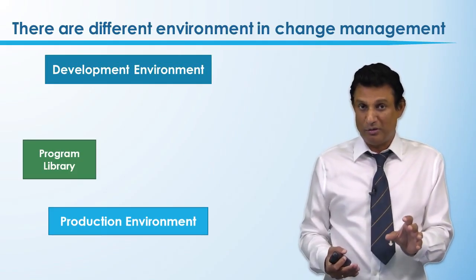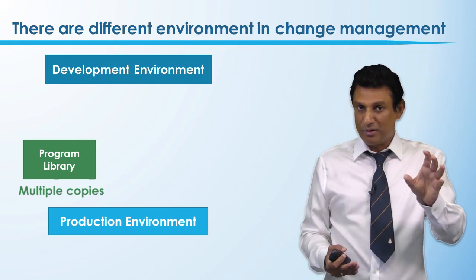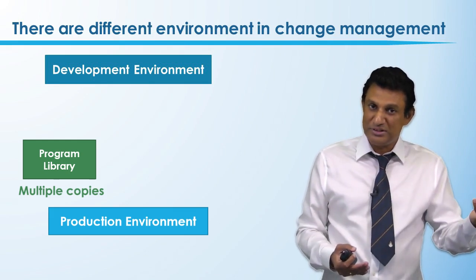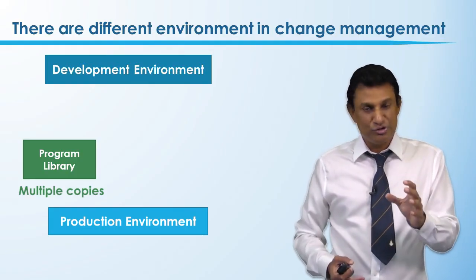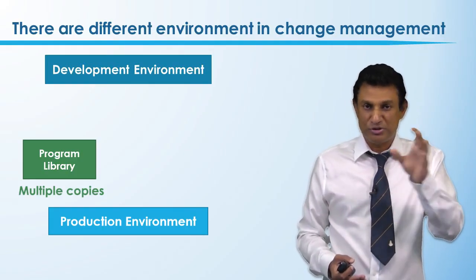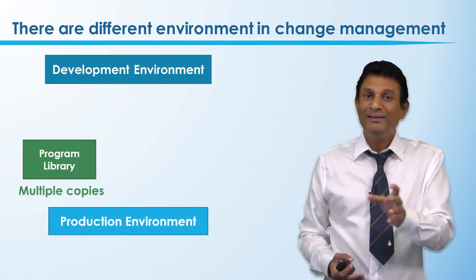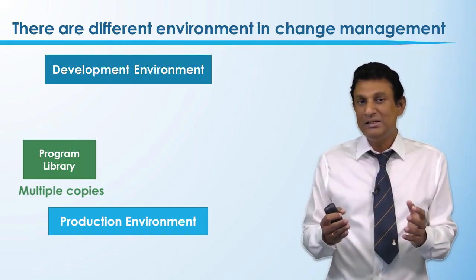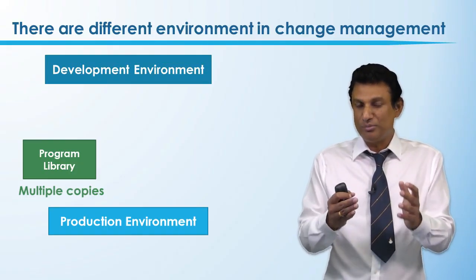That's very important. We might have multiple copies, in multiple places. We will look into those issues in more detail when we talk about business continuity planning and disaster recovery in next week's lessons, but we are not going to focus on those things now.